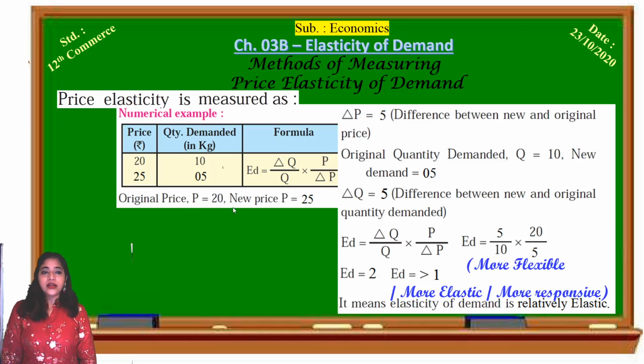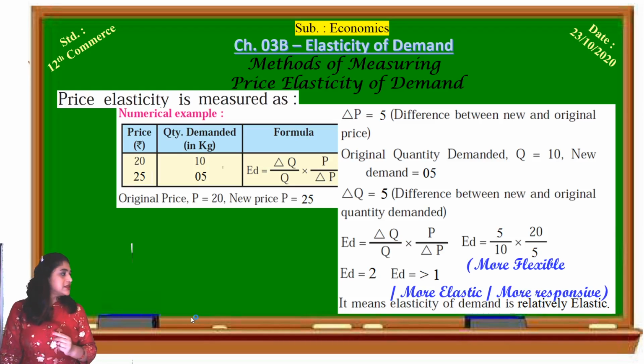Original price is 20, new price is 25, so the change in price is 5. Original quantity is 10, new quantity demanded is 5, so the change in quantity demanded is 5 only. After putting the values, delta Q upon Q, that is 5 upon 10, into P upon delta P, that is 20 upon 5. After solving this, the answer is 2.